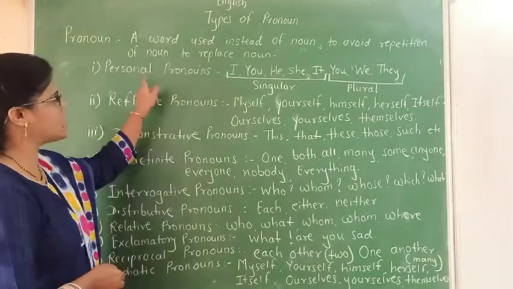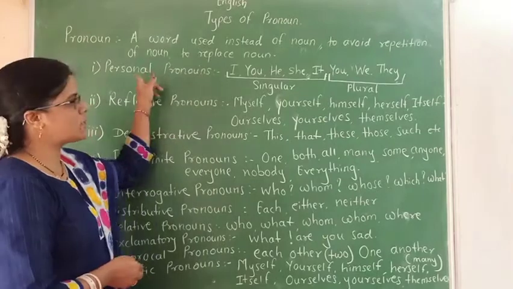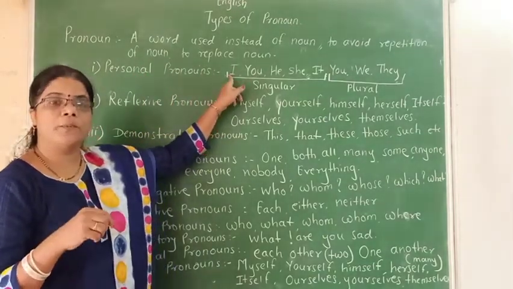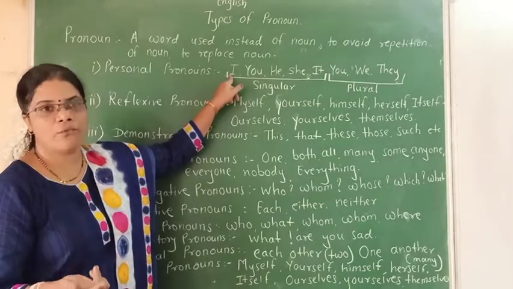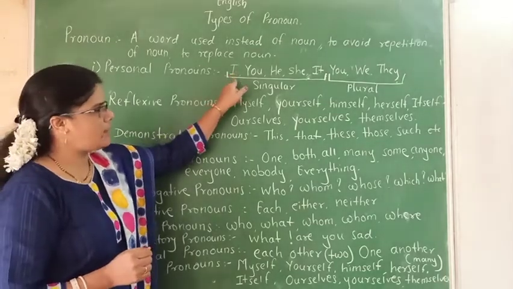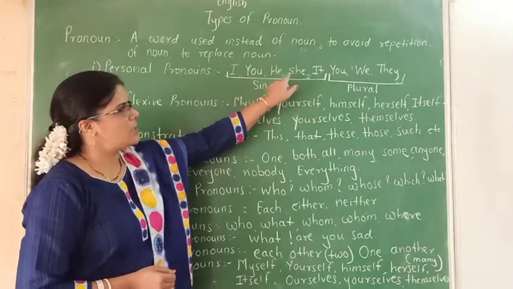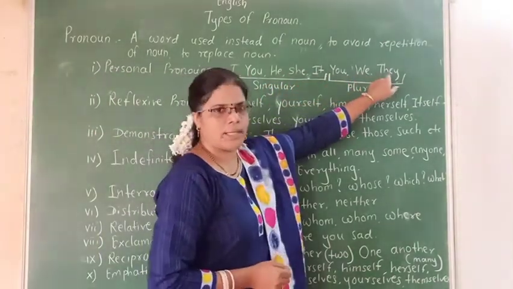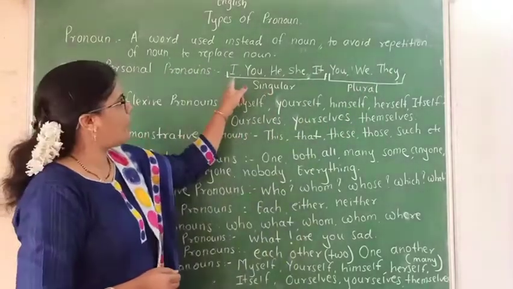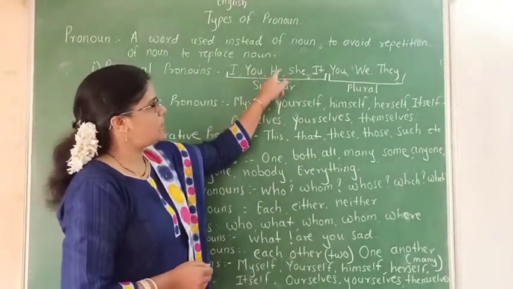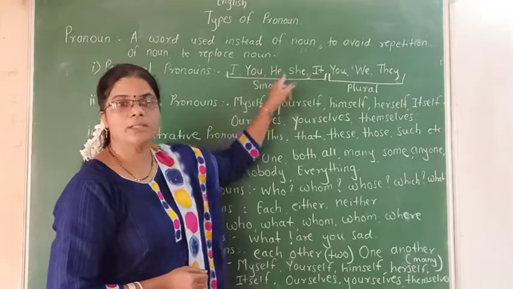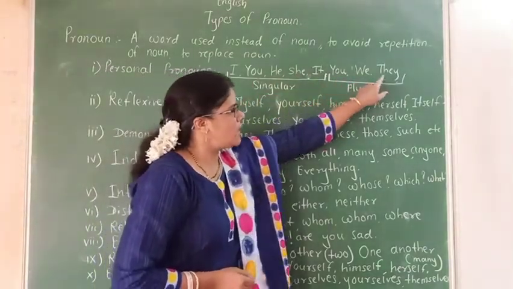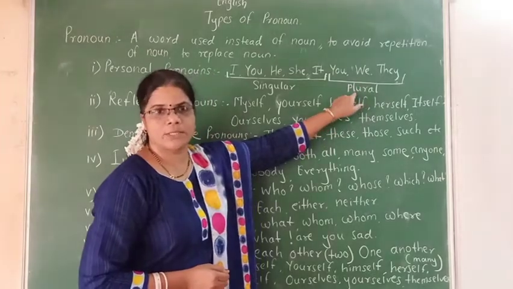See here, the first type of pronouns: personal pronouns. Personal pronouns are those which are used in place of a noun, and those are I, you, he, she, it, you, we, and they. Of these, I, you, he, she, it are singular pronouns, and you, we, they are plurals.